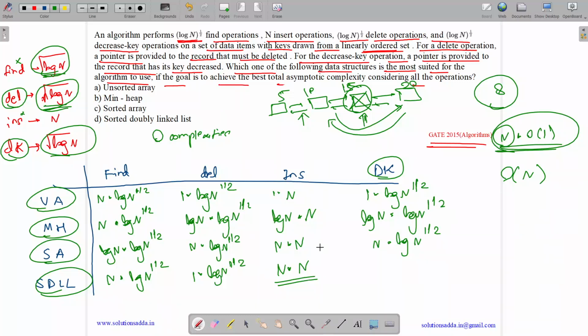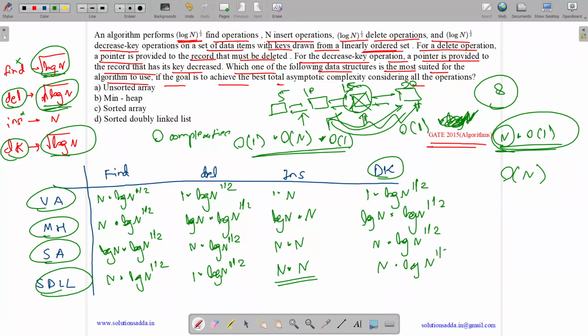Now we have decrease key. If you want to decrease a particular key, we can decrease in order of 1, but then again we need to sort the list. Sorting can be done in order of n by using the insertion algorithm. Same: find the actual position and insert in order of n. We can delete it in order of 1, but then we need to find the actual position in order of n, one pass, and then we can insert it at that new position in order of 1. So complexity is order of n for one item, and for under root of log n, it's multiplied by under root of log n.